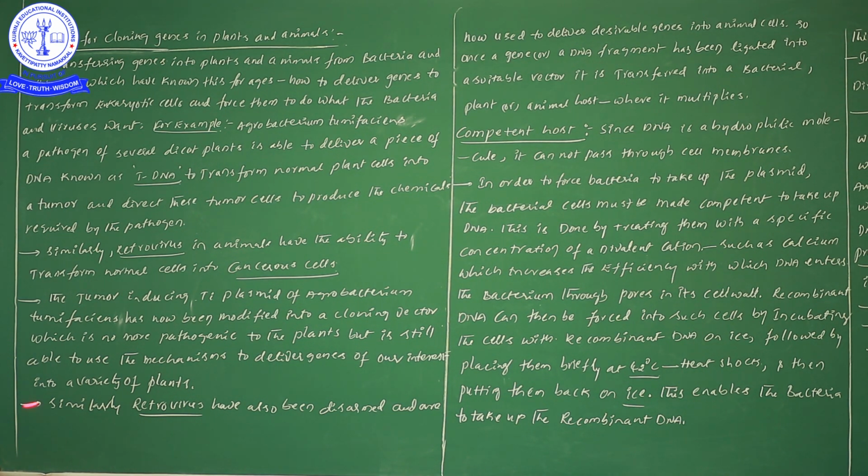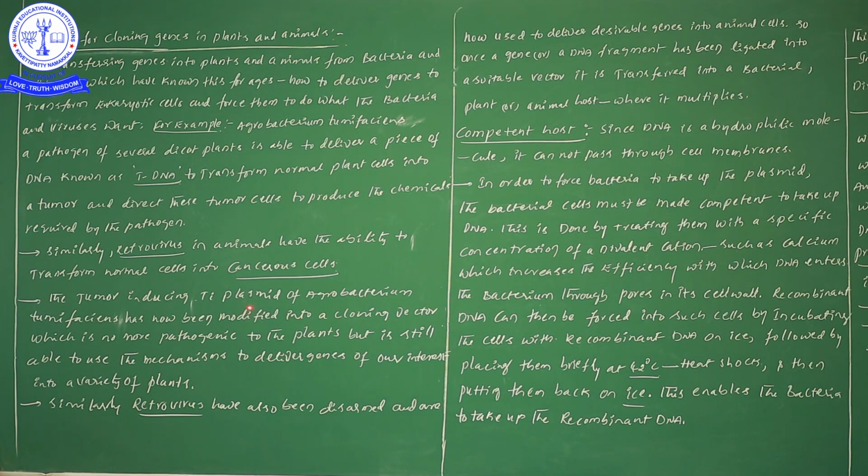Next, the tumor inducing TI plasmid of Agrobacterium tumefaciens has now been modified into a cloning vector. Tumor inducing means TI plasmid of Agrobacterium tumefaciens. So within Agrobacterium tumefaciens, what plasmid is present?